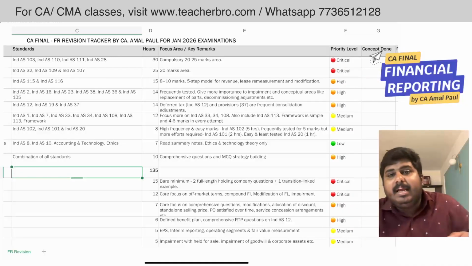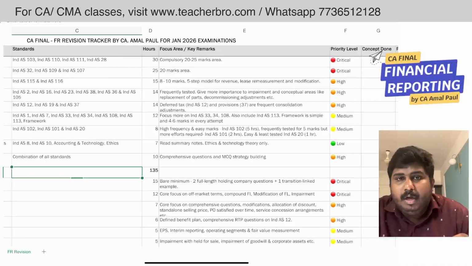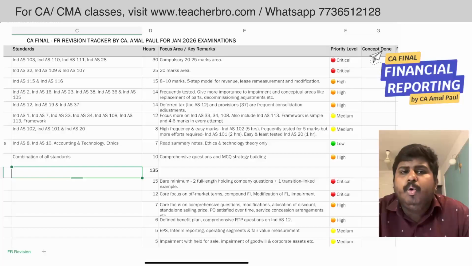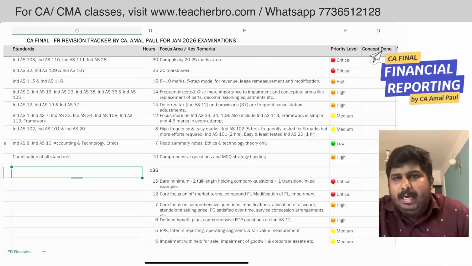Then another area where you need to spend another 14-15 hours is your asset based standards. When it comes to the asset based standards, the inventory, PPE, borrowing cost, these kinds of standards are much familiar to you. So it is not worth spending a lot of time on that. At the same time, it is frequently tested.